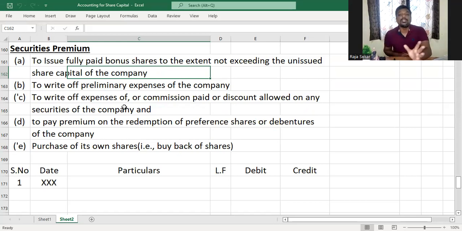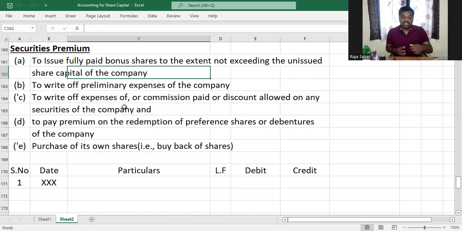The second thing is it can be used to write off preliminary expenses of the company. Preliminary expenses are the expenses that are incurred by the company before the incorporation of the company, during the incorporation of the company. Understood? So those expenses have to be written off in the first year of operation, or first year of the company's operation.